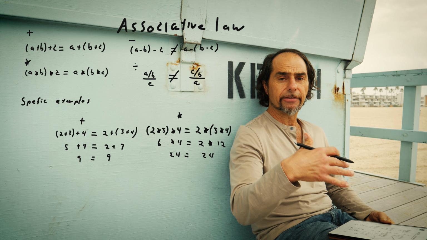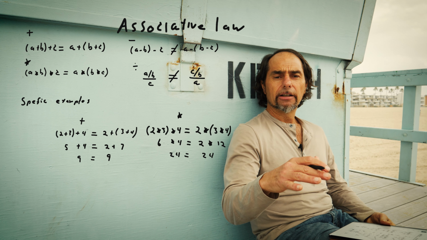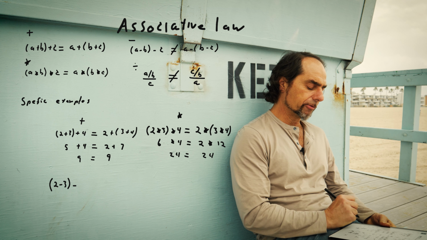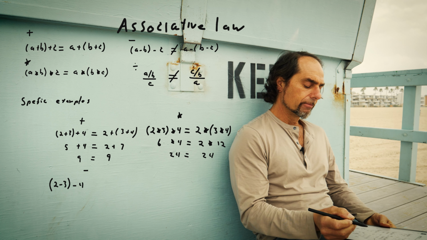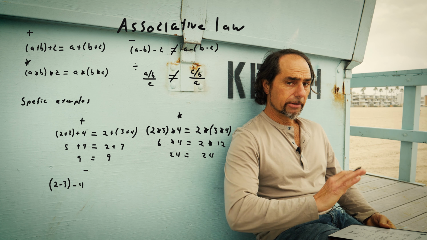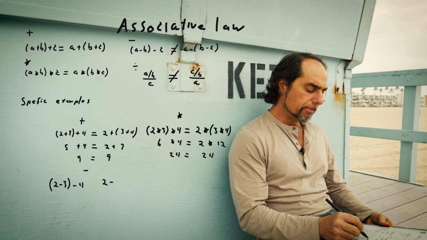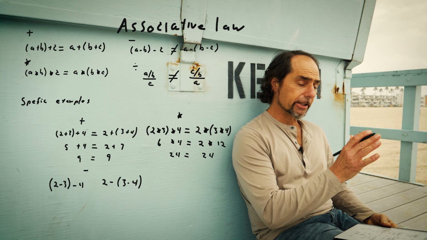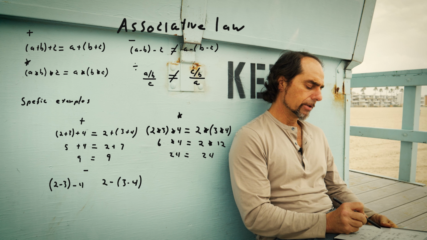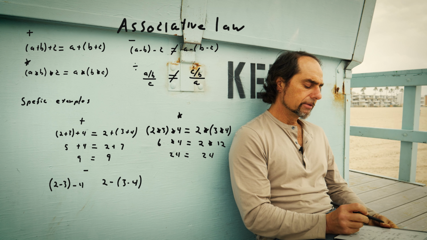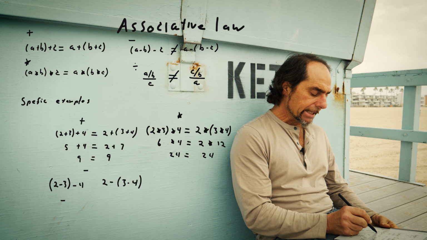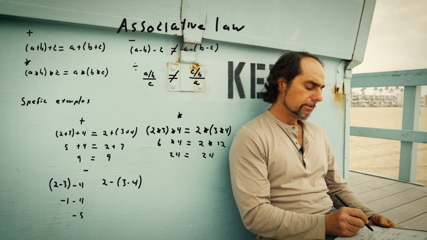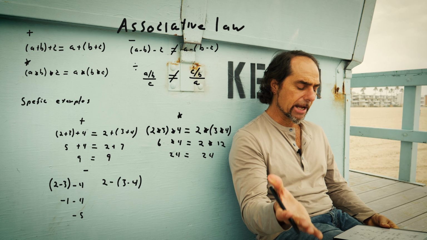All right, now let's look at the division. I'm sorry, let's look at the subtraction. Open parenthesis, 2 minus 3, close parenthesis, minus 4. I'm going to skip the equal or does not equal. 2 minus open parenthesis, 3 minus 4, close parenthesis. All right, let's look at the left side first. 2 minus 3, negative 1. Minus, bring down the 4. Negative 1 minus 4, negative 5. Jump to the right side.